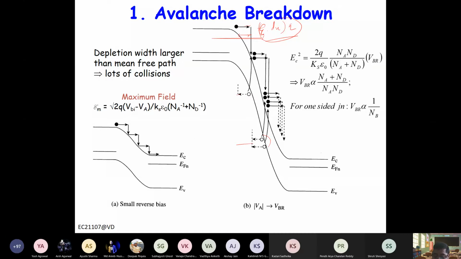Now when this will happen, when the depletion width is larger than the mean free path of collisions, right? So a lot of collisions are taking place.